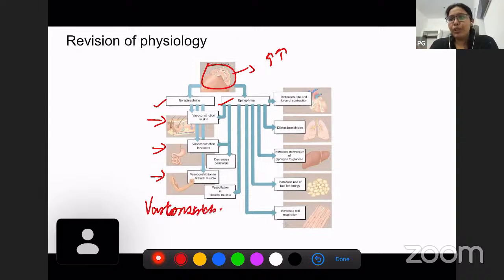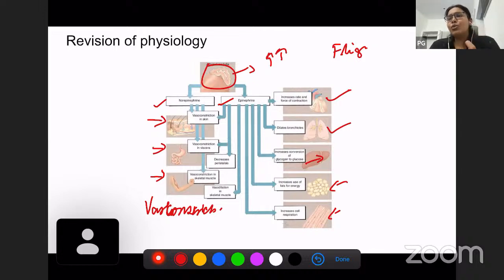Epinephrine, what does epinephrine do? Epinephrine increases heart rate, dilates bronchioles, increases conversion of glycogen into glucose, increases use of energy, increases cell respiration. As we can remember from your physiology, epinephrine is also known as the fight or flight hormone, right? So whenever there is an immediate need to escape or run, that is where this hormone kicks in.